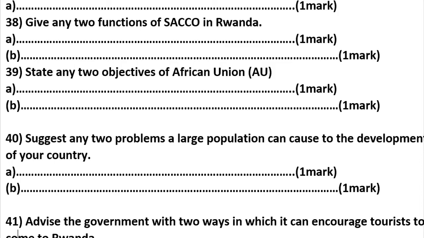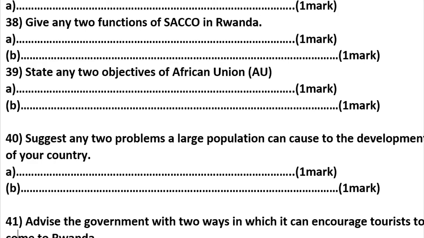Suggest any 2 problems a large population can cause to the development of the country. We can say it causes unemployment. We can say that it leads to a high level of crime. It may cause pressure on social services, and over exploitation of resources. Thank you.